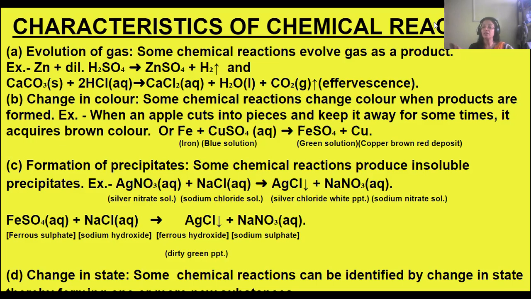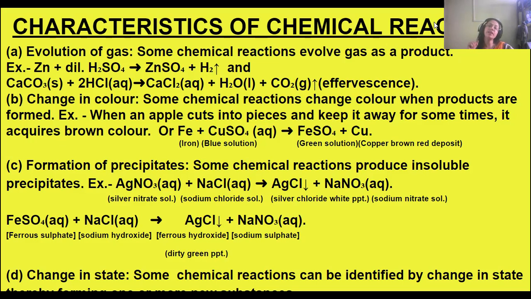Okay, you will see that silver nitrate solution and sodium chloride solution are both colorless. And when we take these two solutions in a test tube, after the reaction takes place, there will be a white precipitate, an insoluble substance, formed at the base of the test tube. It will remain as a white precipitate, and that is the silver chloride. And the solution floating above this precipitate will be sodium nitrate solution.